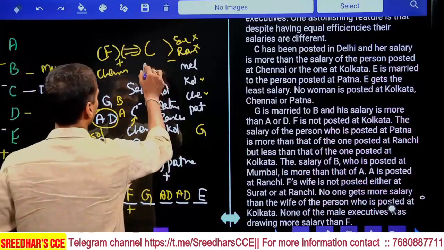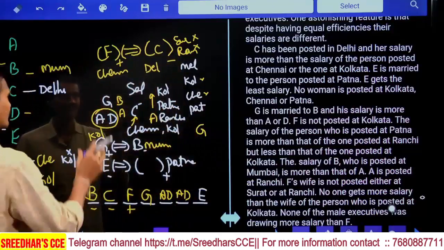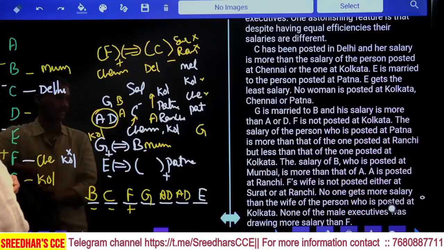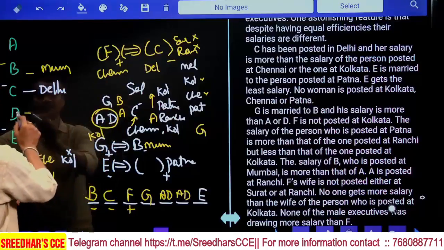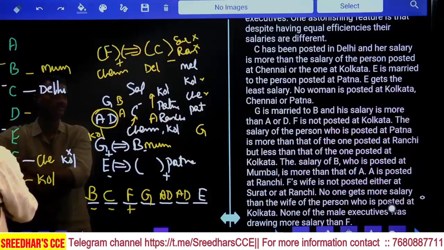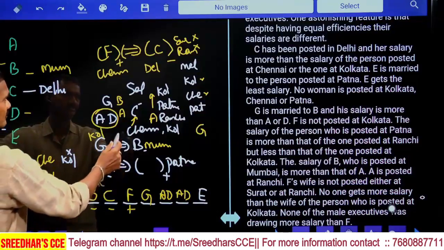Must be Delhi. As F's wife is Delhi, who is Delhi here? C is Delhi. Hence F and C are one married couple. G and B is the other married couple. Isn't it? Then who is the other person we have? And G and partner. Now C is a female. C is a female. B is a female. Now D is what? D is again a female. Isn't it? Now where is D we have?